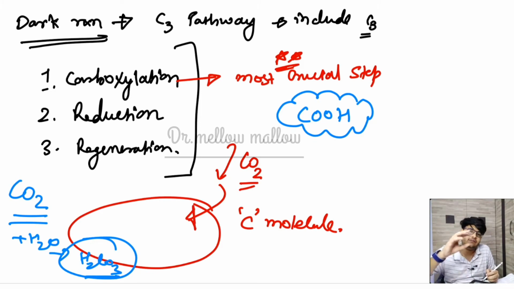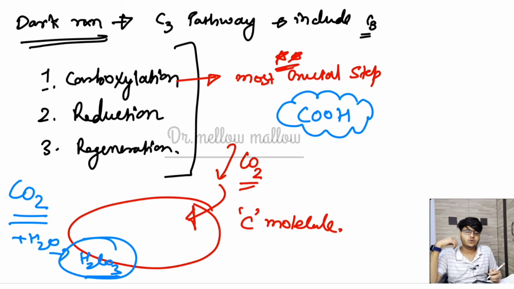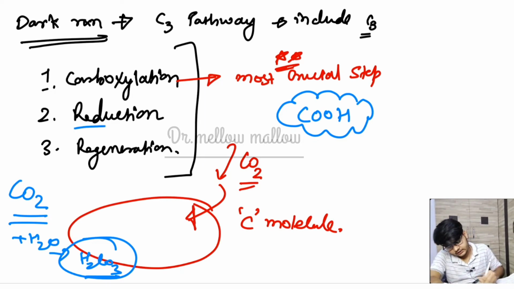So after addition of carbon, there is some acidification of the cells, and to prevent that acidification, the cell must undergo a change, otherwise the cell will die, because the pH will change gradually. So we need some kind of reduction step.